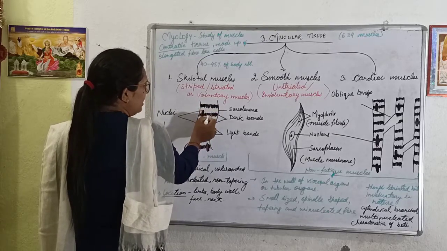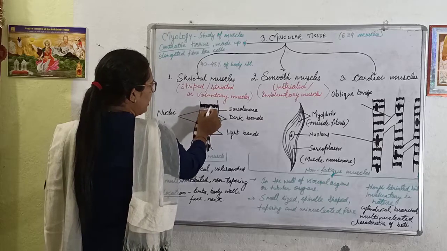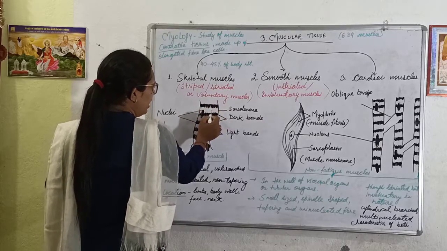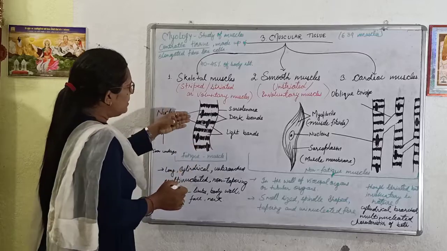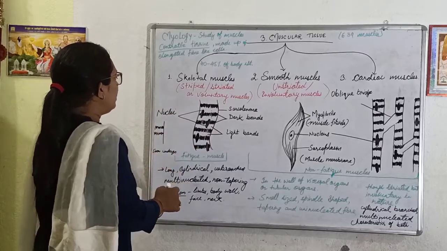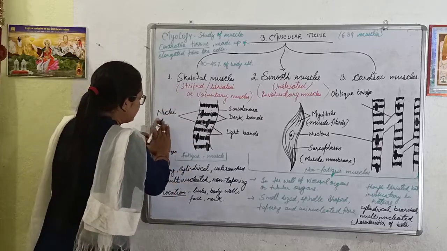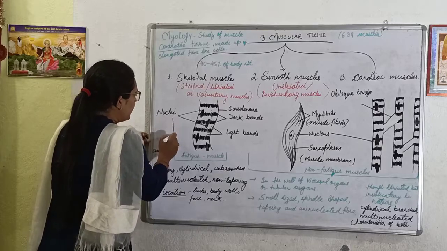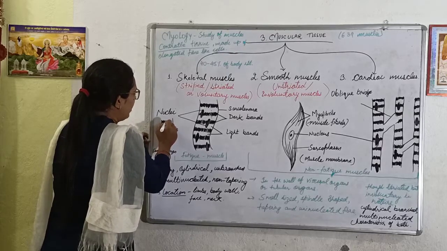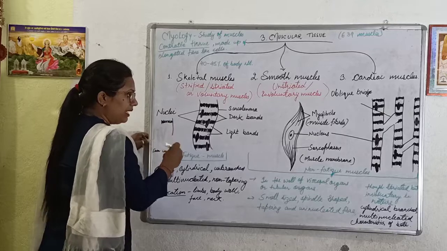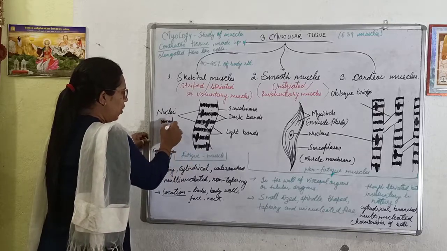We can see here one dark band, then one light band, one dark band, light band. These are alternately arranged perpendicular to the axis. If we draw the long axis, then these bands are arranged perpendicular, that means making a 90-degree angle with the long axis.